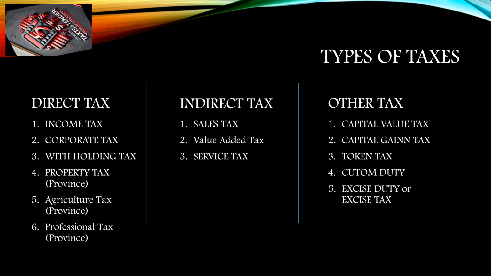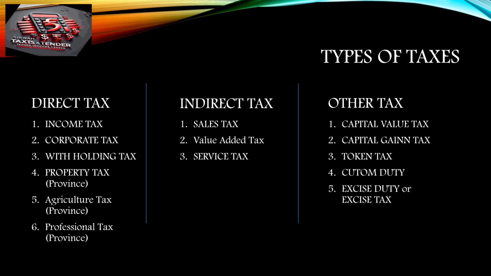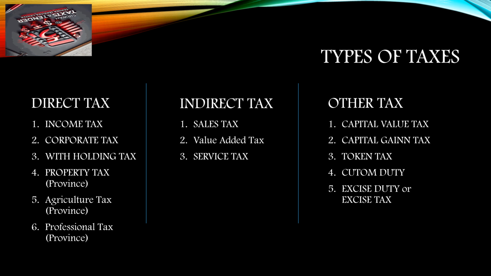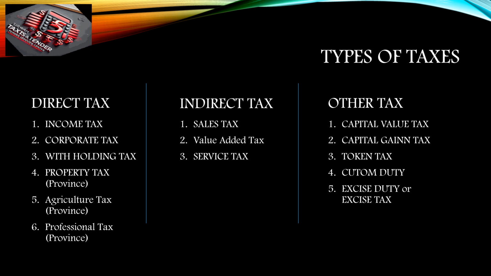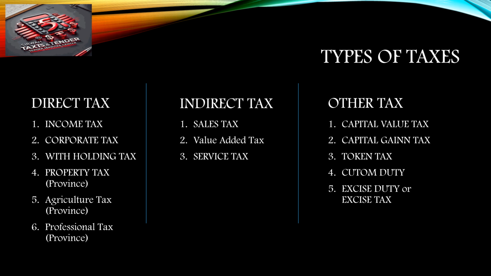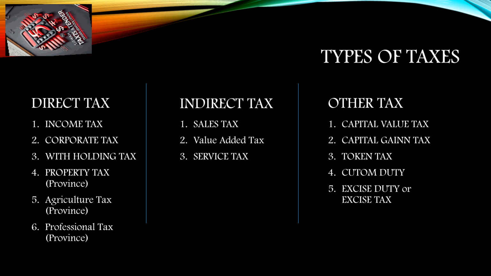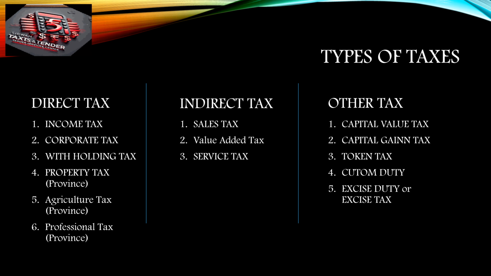In indirect taxes we will discuss these taxes: 1. Sales tax. 2. Value-added tax. 3. Service tax. After the formal taxes we have added one more category called other taxes, which are sometimes paid directly and sometimes indirectly by the taxpayer: 1. Capital value tax. 2. Capital gain tax. 3. Token tax. 4. Customs duty. 5. Excise duty or excise tax.